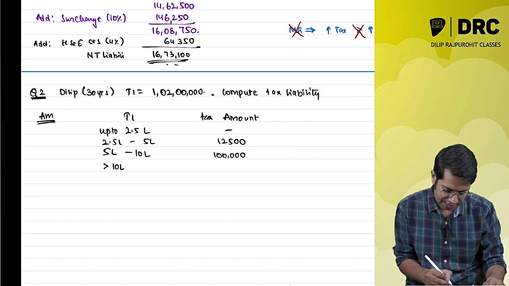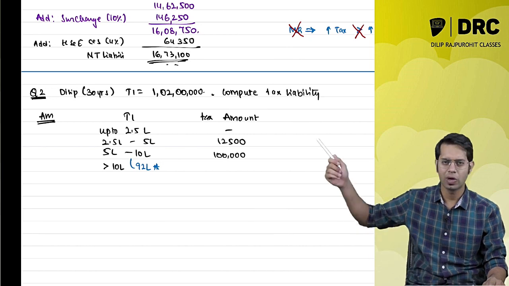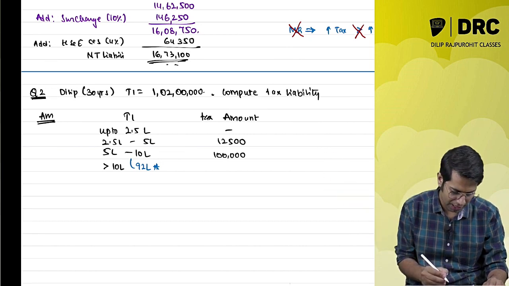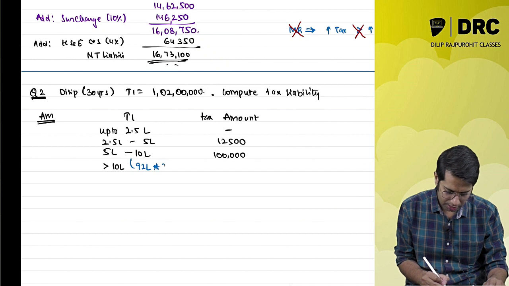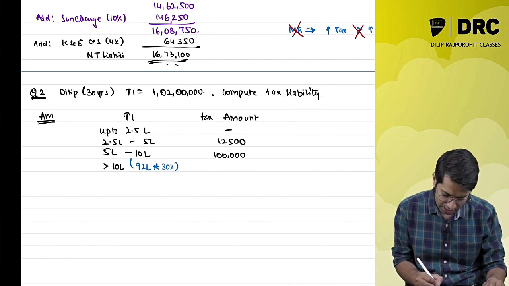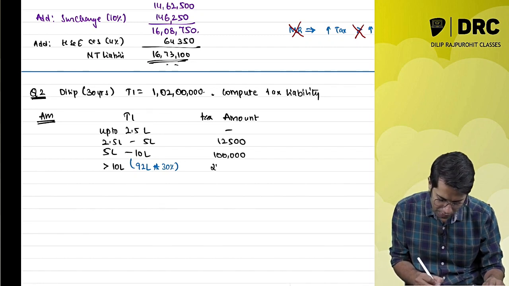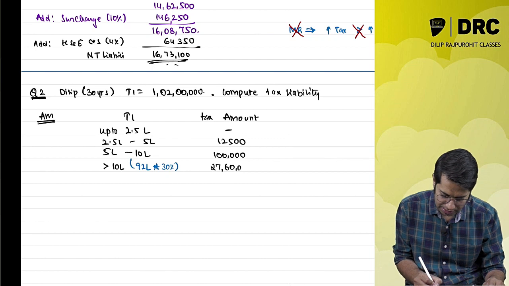So more than 10 lakhs, how much is the amount? 1 crore 2 lakhs minus 10 lakhs, it is 92 lakhs into 30%. So how much does it come to? If I do, it comes to 27 lakhs 60,000.